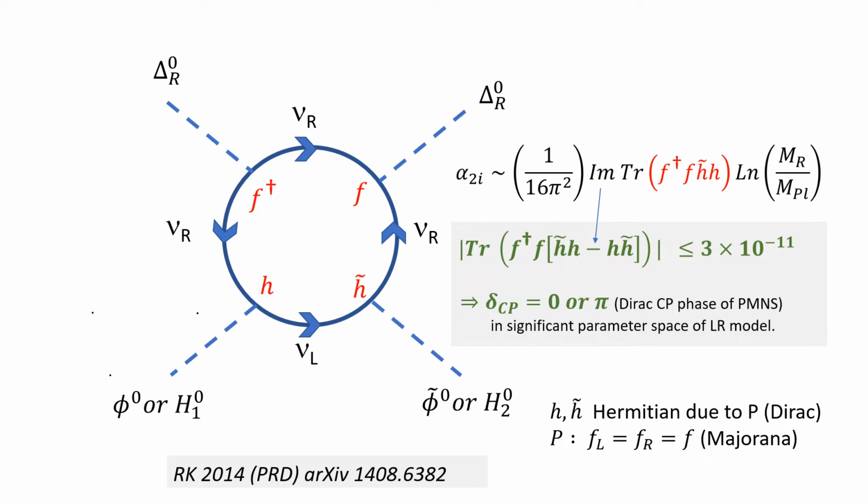Now, these are all Hermitian matrices. These are the two Dirac-Yukawa type couplings in the leptonic sector. That would give the charged leptons and the neutrinos Dirac masses, and this is the Majorana mass. So this is a product of three Hermitian matrices. H twiddle and H are Hermitian due to parity, and F dagger F is Hermitian.